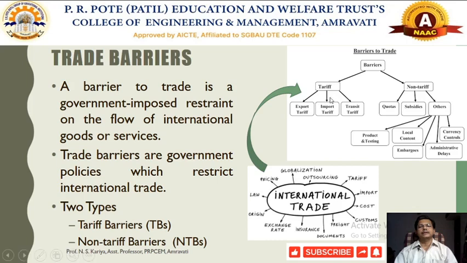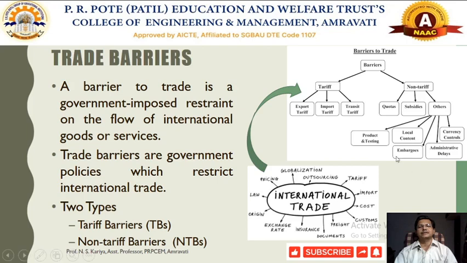In case of tariff barriers, the government of the respective country imposes some sort of taxes and duties in the form of export duty or import duty. In general it is called export tariff or import tariff.